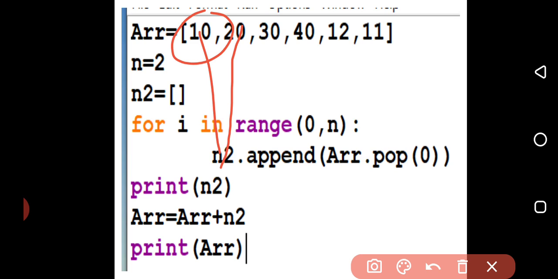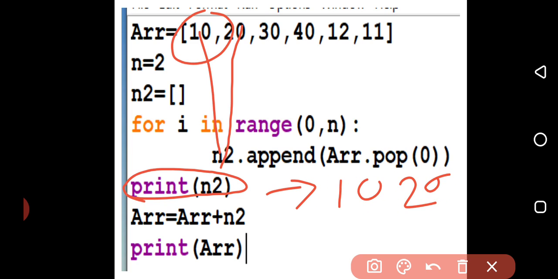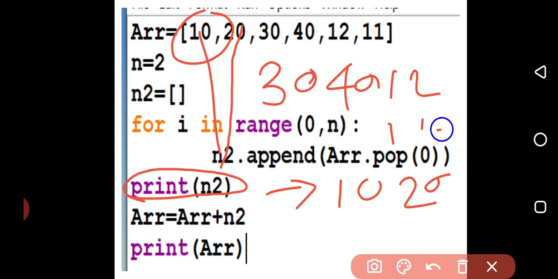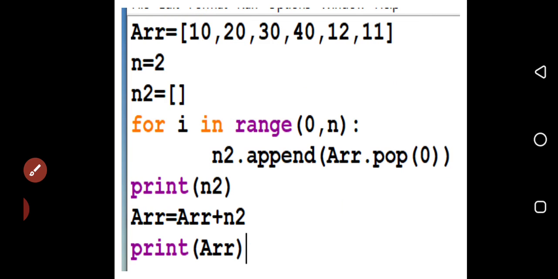Now what will I do? I have given print n2, but that is actually not required. I just want to see that one. It will show you 10 and 20. Now what I have done is ARR equals ARR plus n2. At the last, I popped 2 elements. So 30 will be first, 40 will be there, 12 will be there, and 11 will be there. And here I am going to add these 2. Doing that and printing, the problem is going to be solved.